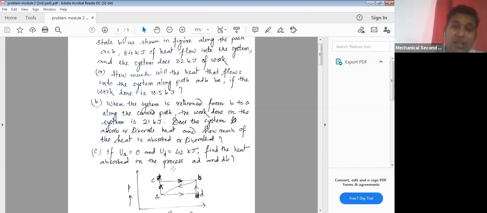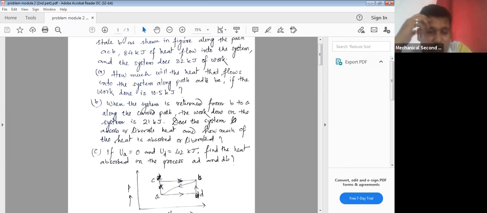That means if the system does the work in the path ADB, then how much would the quantity of heat flow be? Now you might think the value in the initial part has been given for the path ACB, but the question is asking for the path ADB. And for the path ADB, work done is given.